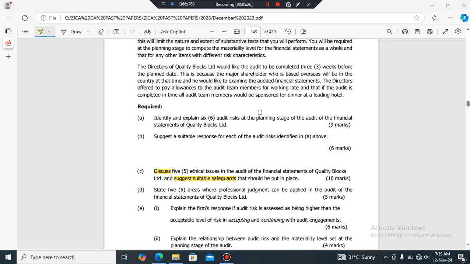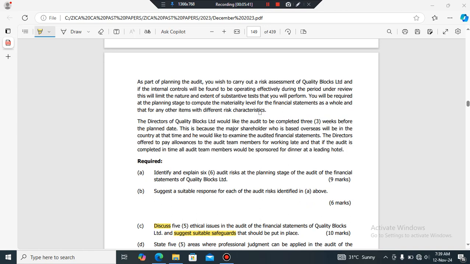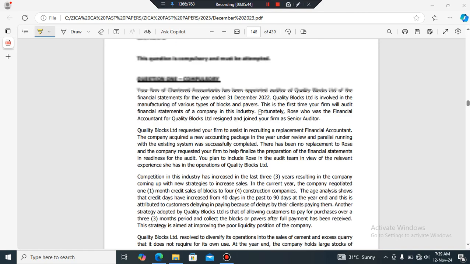Okay, then the fifth one is the familiarity threat. So you've got the self-review, self-interest, advocacy, familiarity threat, and then the fifth one is the intimidation threat. So now the items that we recognize in the scenario, how do they affect these five items identified?